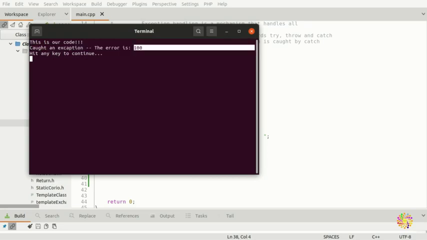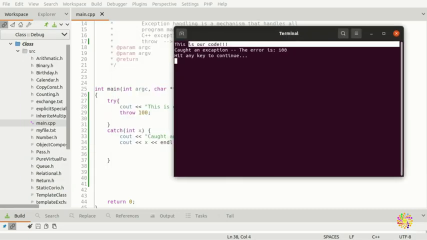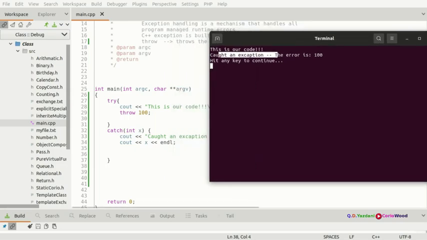Say for example, you guys are using the IDE, most of the time when you put a syntax error or something that is not part of C++ or Java or PHP, whatever, when you try to do something which is illegal, as soon as you do that, then C++ or Java or Python, whatever programming language you are using, is going to give you an error, because they're catching that error here. So it's a similar way: you try to throw 100, which was the type int, which is illegal here. Then C++ gives us an error.